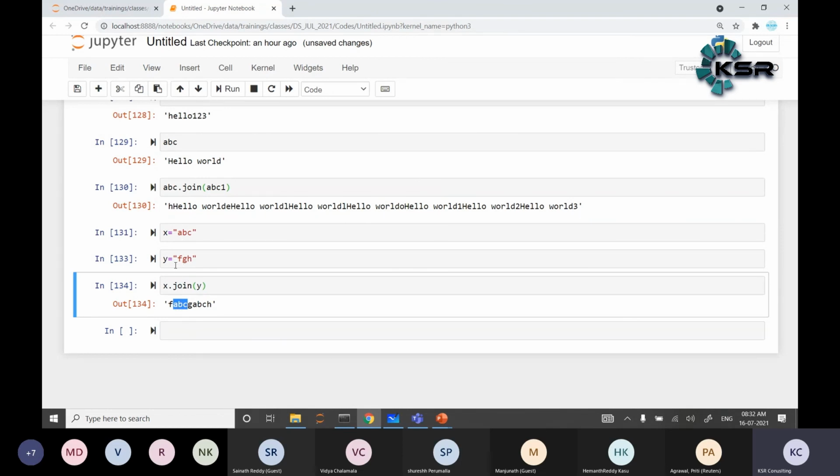First X value we are joining to each value of Y. So after the first letter in Y comes ABC, again for G, ABC. For H, again ABC. After the H there is no value, right? So only in the middle it will join. Here in the above also after 3 there is no value. That is the reason.